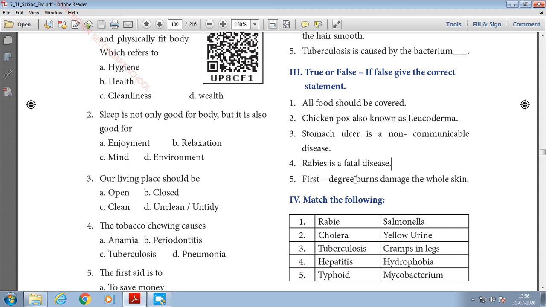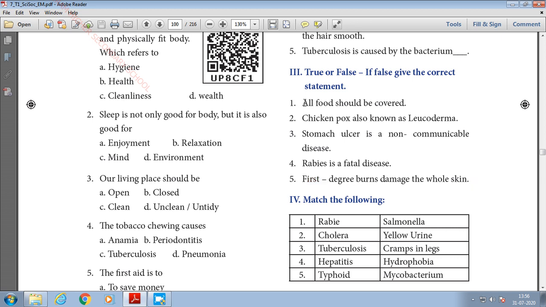In either of the ways you can write, either first degree burns damage the outer layer of the skin, or otherwise here you can change it to third degree burns. Third degree burns always damage the whole skin. So instead of first you have to write third, THIRD, third degree. So our answer is false.